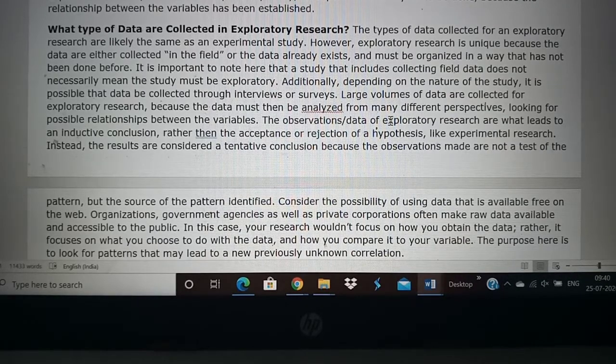In exploratory research you collect a lot of data, because these data will be very important to check the relationship between the variables. For example, let us take the example of coronavirus because it's going on in the current scenario.